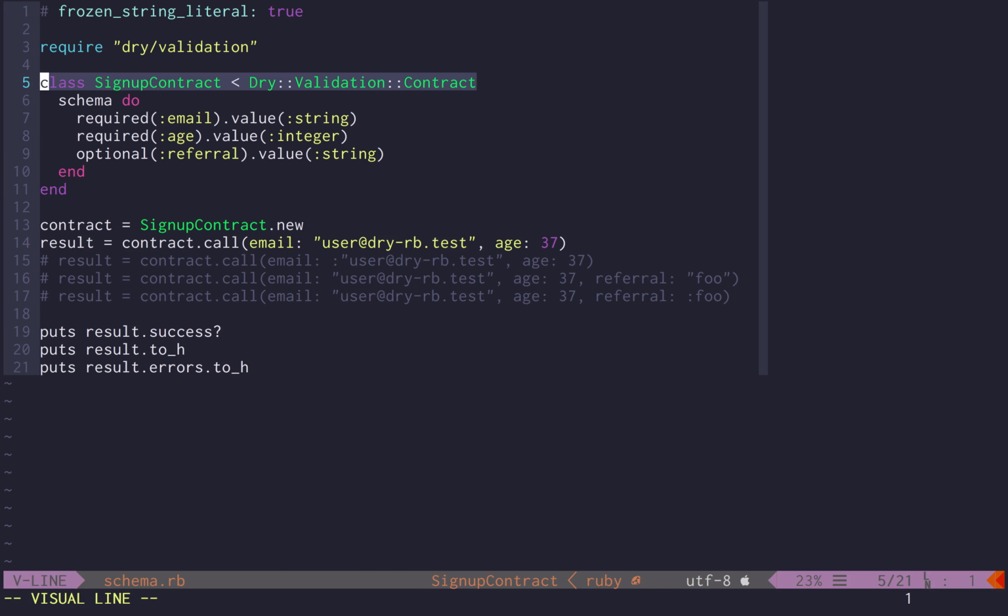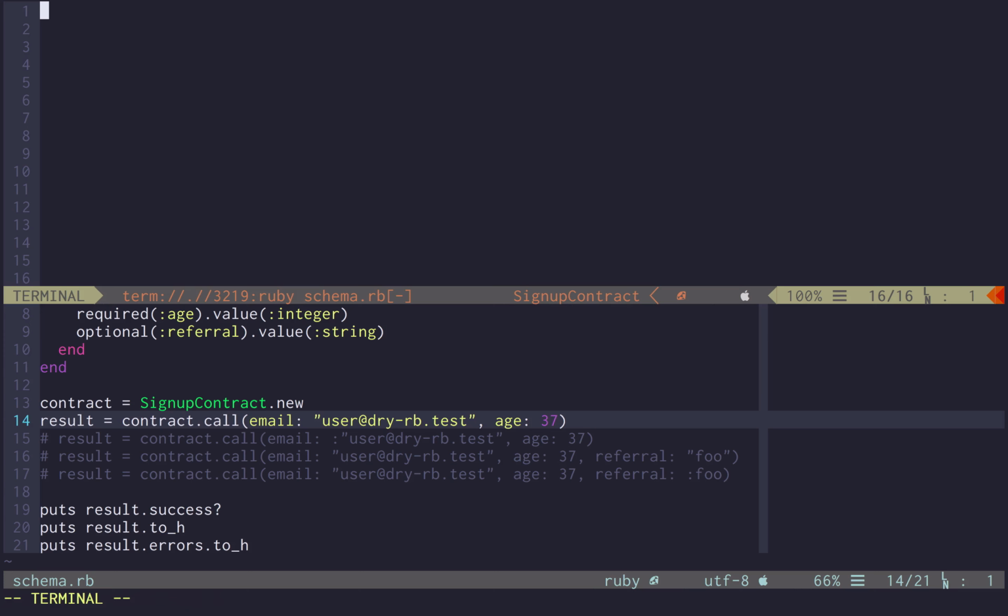Last time we were working on this contract and today we added expectations on the types associated with each key. For instance, email and referral must be strings, whereas age is expected to be an integer. So if we pass valid data to this contract, it's valid and the resulting data is exactly the one that we passed.